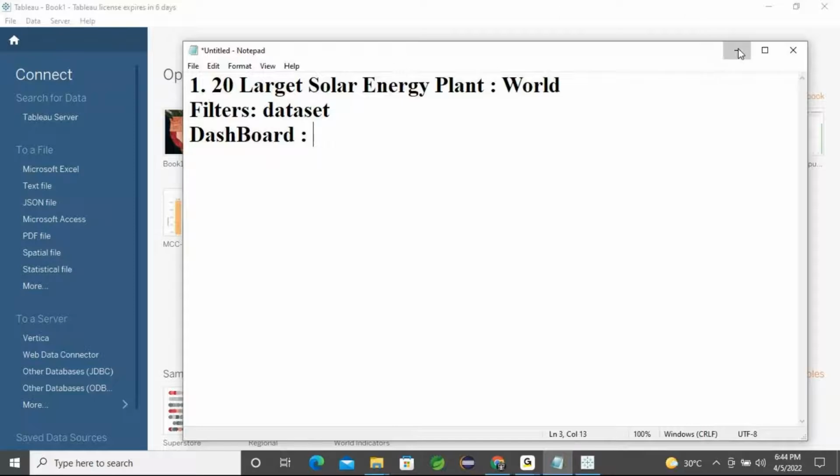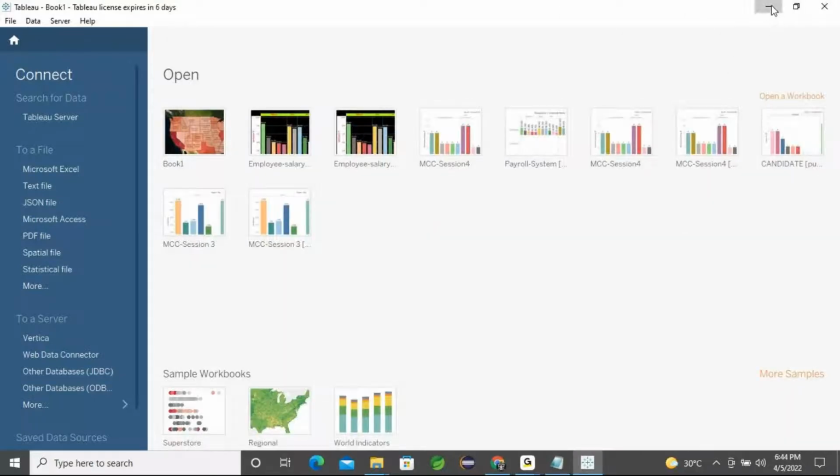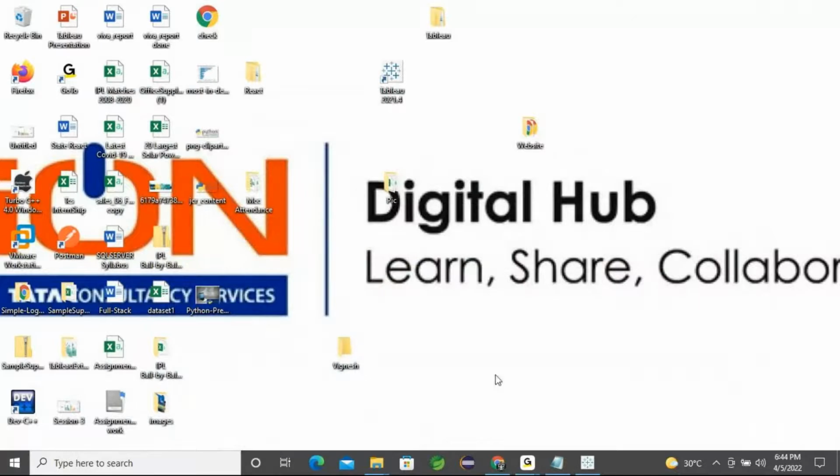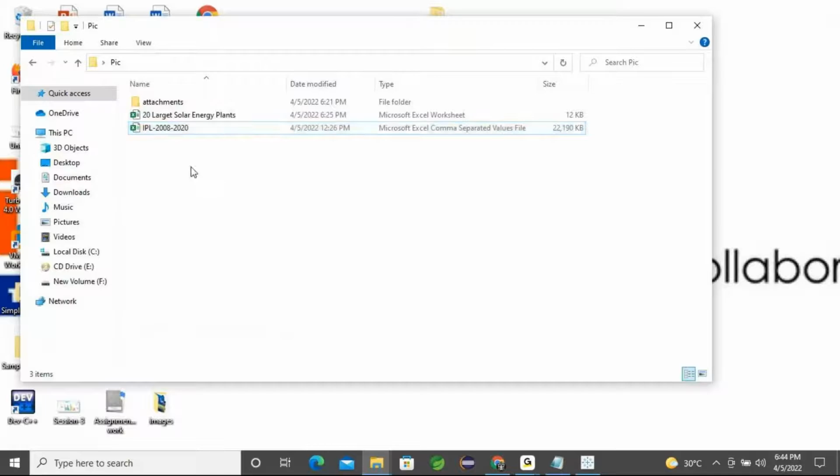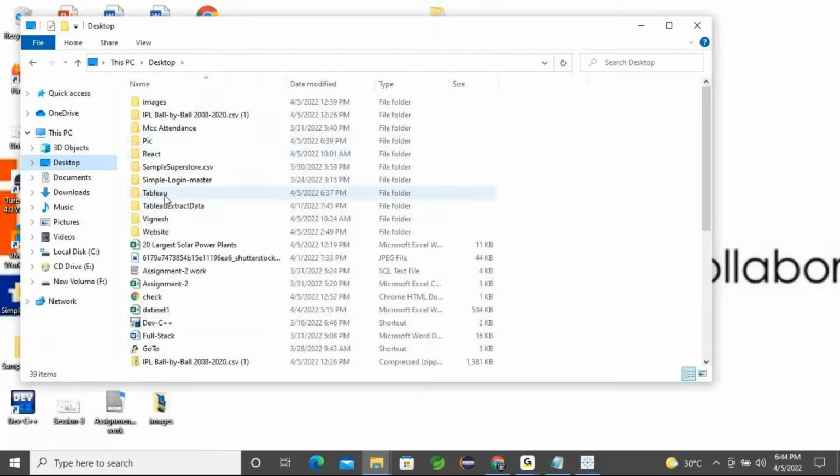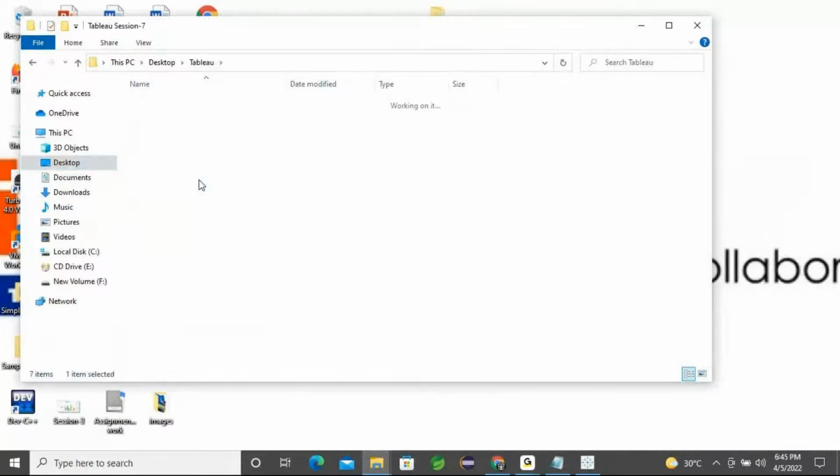First I'll open that particular file and let you know how things work here. I'll take these folders into our Tableau. Sorry, this is session number 7 now.